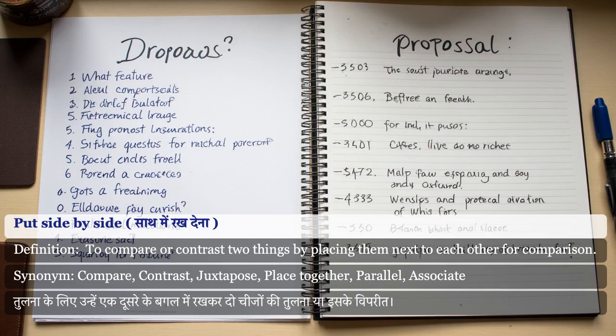Put side by side. To compare or contrast two things by placing them next to each other for comparison. Synonym for put side by side: compare, contrast, juxtapose, place together, parallel, associate.